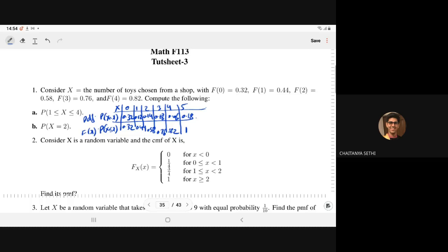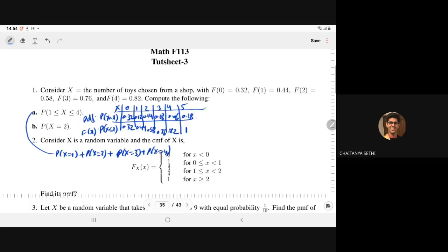Now, if you have to compute the probability of X between 1 and 4, it means probability of X equal to 1 plus probability of X equal to 2 plus probability of X equal to 3 plus probability of X equal to 4.